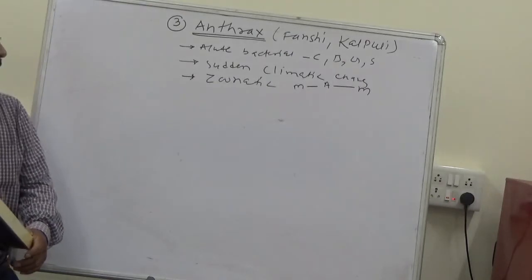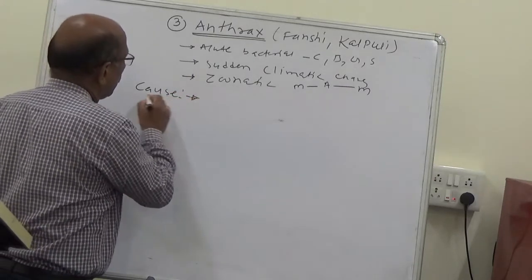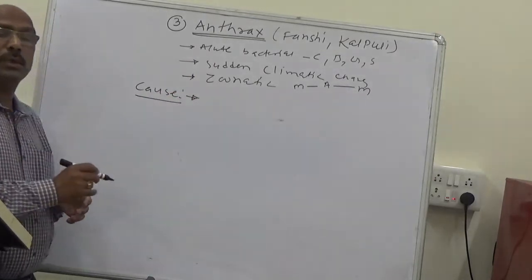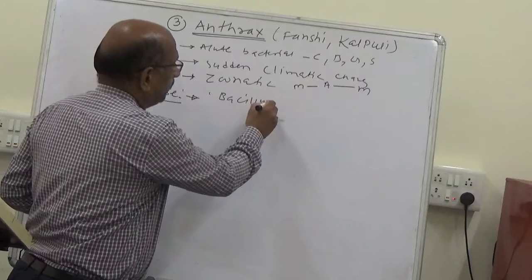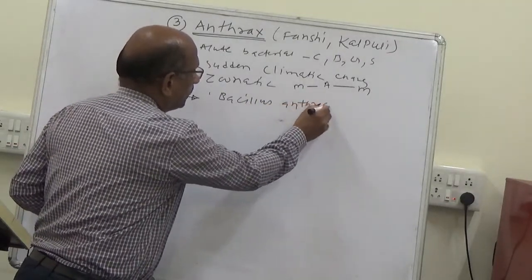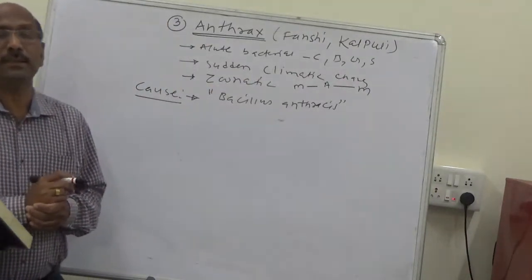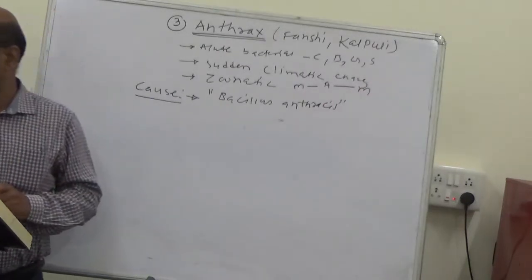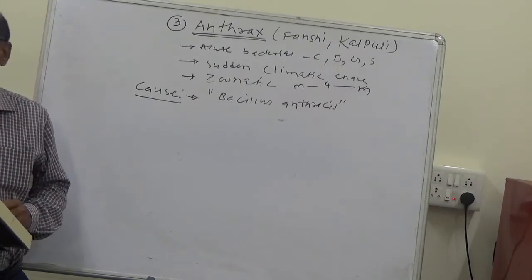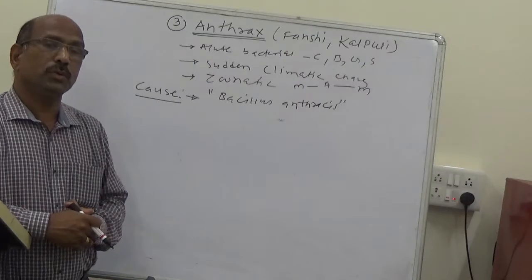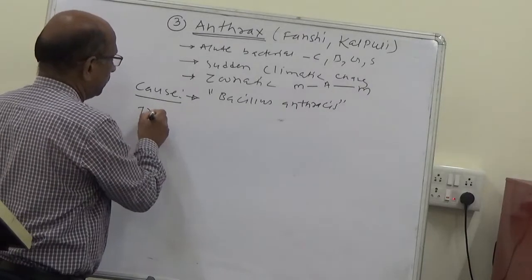This is the cause. The disease is caused by bacteria. The name of the bacteria which causes the disease is Bacillus anthracis. These bacteria are gram-positive, spore-forming, and rod-shaped bacteria.